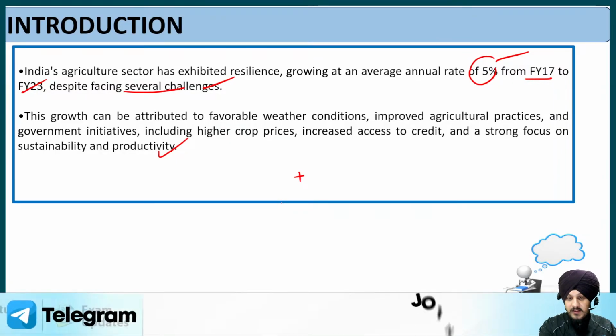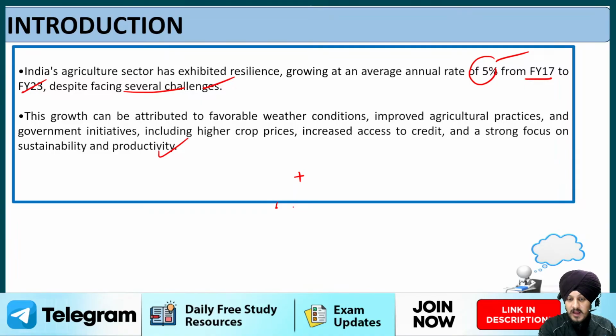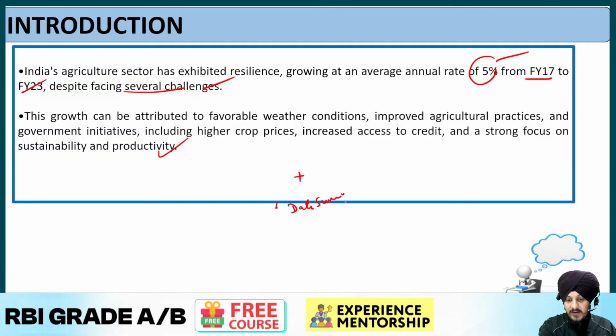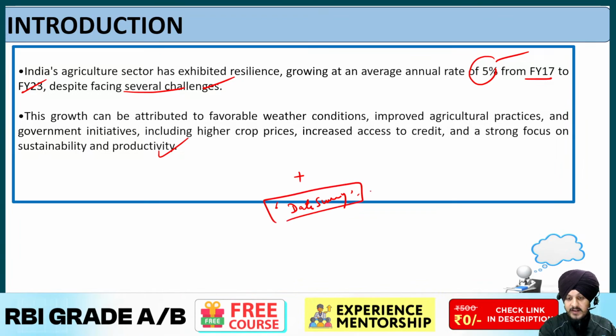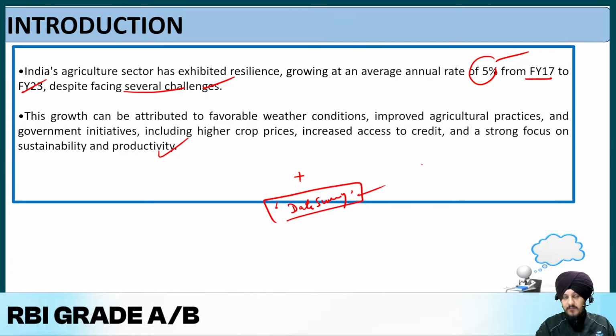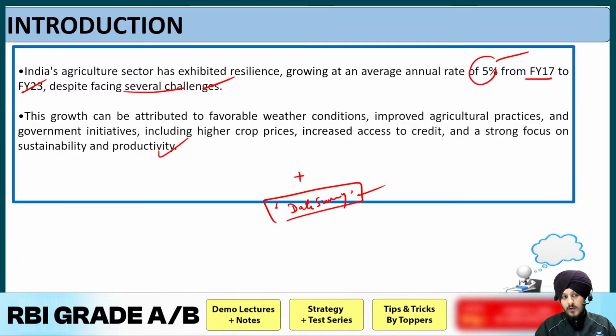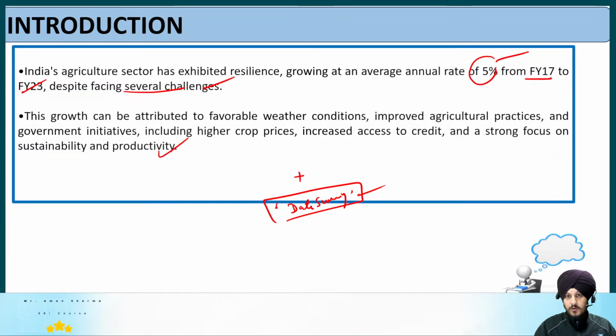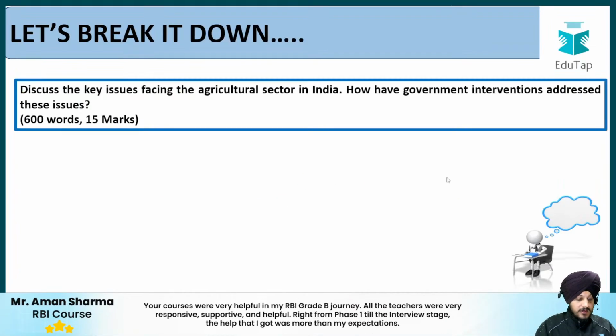Apart from this, if you want to add some other information, I will be providing you a data summary also. At the end of this session, you can choose to write that data wherever it is relevant. So you can add that also as a part of this introduction. Fine. So this is a brief introduction as a part of the answer to this question. Now let us move forward.